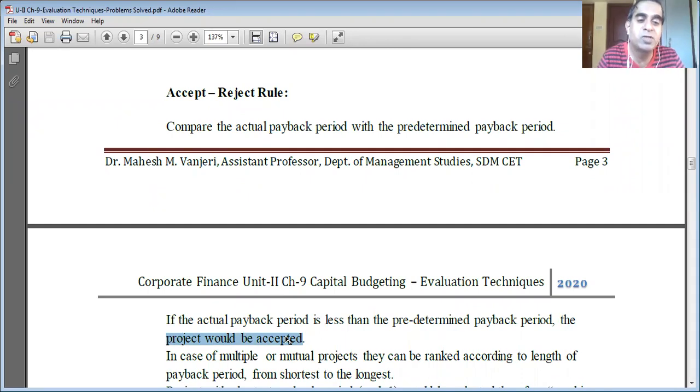If there is only one proposal and you are deciding whether to invest or not to invest.